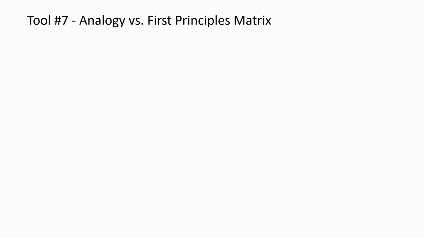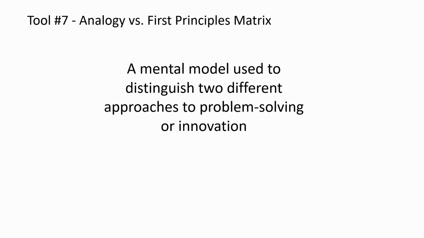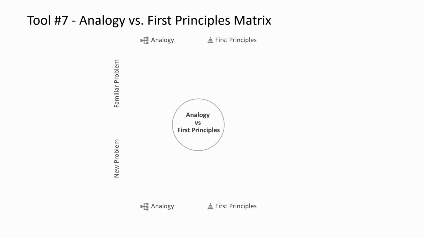Let's look at our tool number 7. Analogy versus first principles matrix is a mental model used to distinguish 2 different approaches to problem solving. So let's look at this matrix in action. So here I have familiar problems and here I have new problems. Let's see how they compare with analogy-based approach and first principles approach.